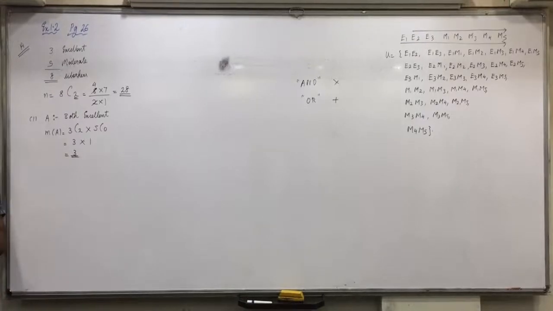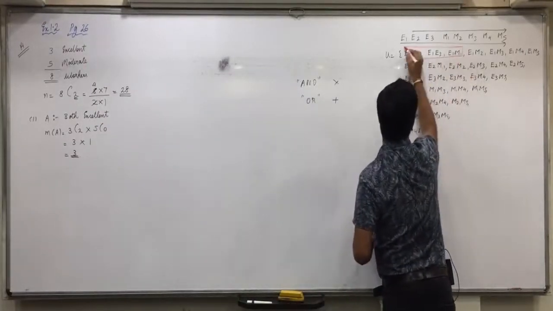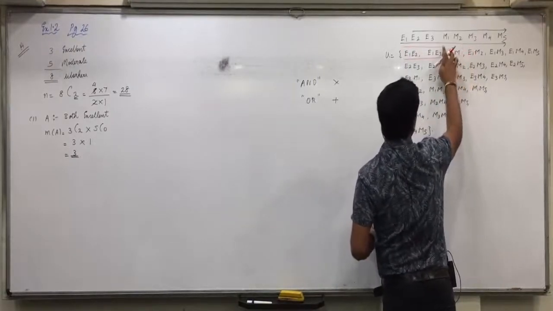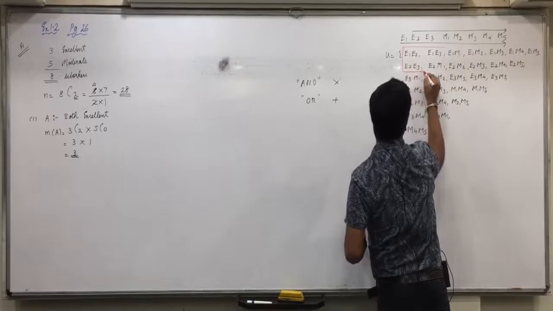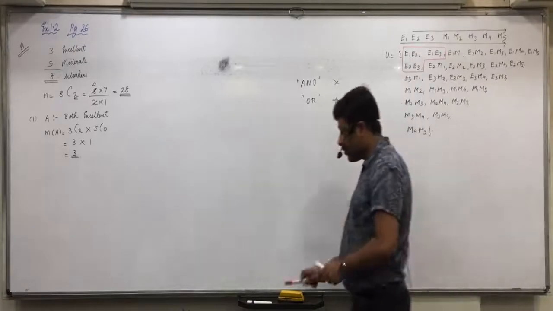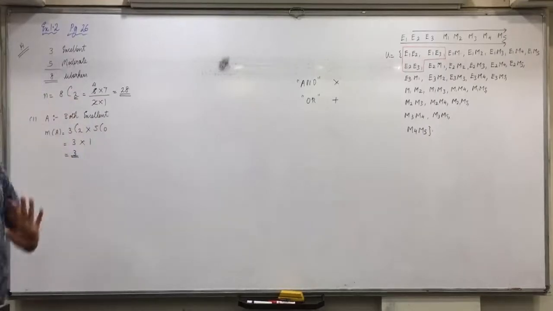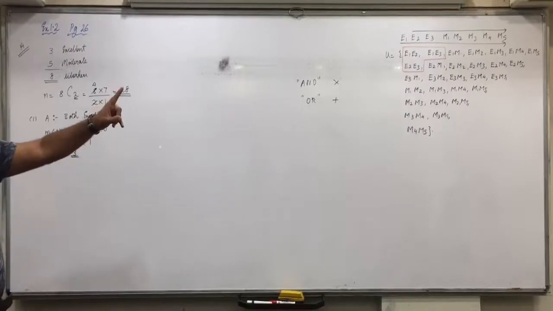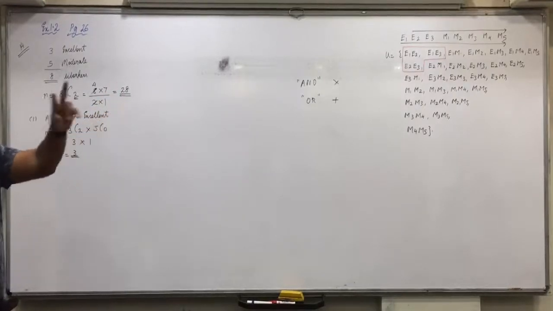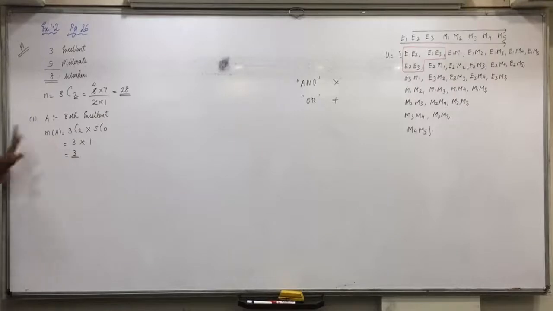3 outcomes. Did you understand this? See here, only these 3 outcomes where both are excellent. Is it or not? E1, E2; E1, E3; E2, E3. Everywhere else, you'll find at least one moderate. So these are the only 3 outcomes where both are excellent. But again, without making the sample space, we directly do it with the formula.